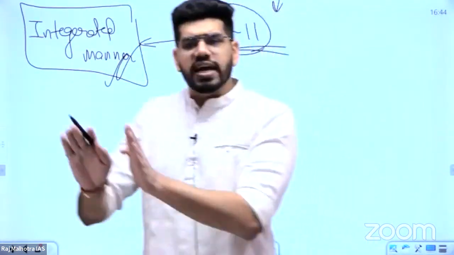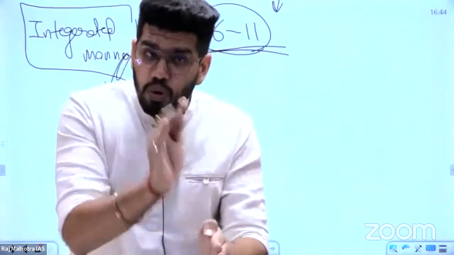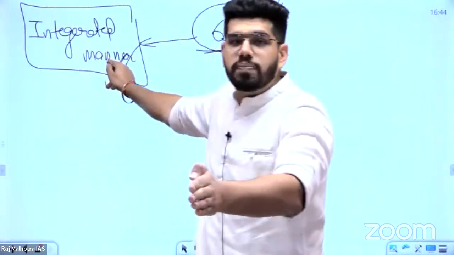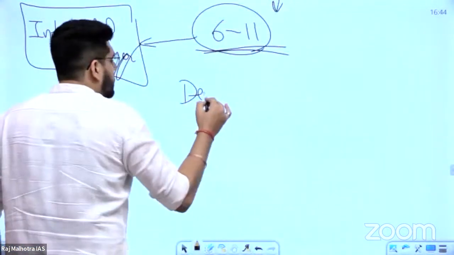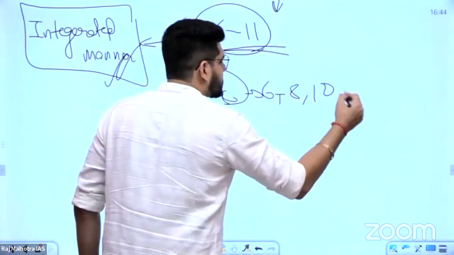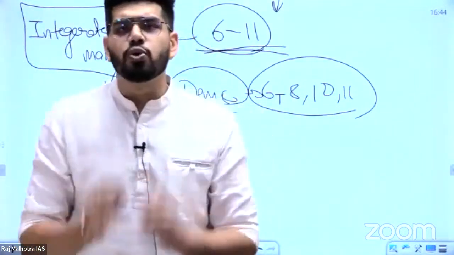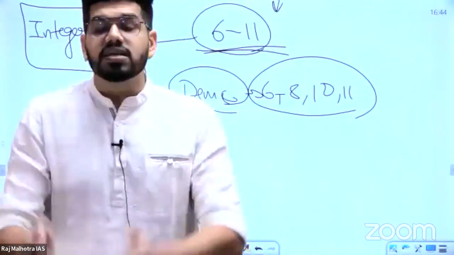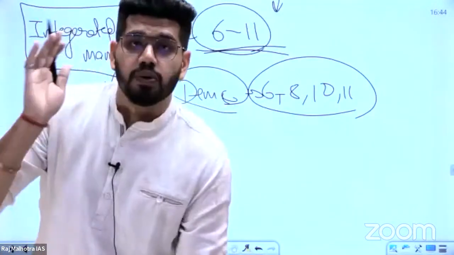If you want to join those classes, that is completely your choice. But if you don't want to join, these are the ways you can make notes. Integrated notes are very, very important. For example, as I told you, democracy in 6th class, 8th class, 10th class, 11th class: make it under one heading so it is easier for you to learn, to remember, and to revise. If you can do it yourself, wonderful, great.